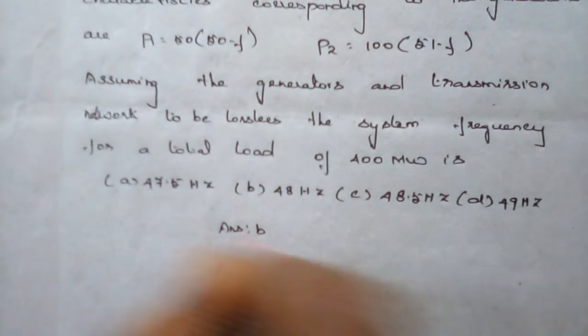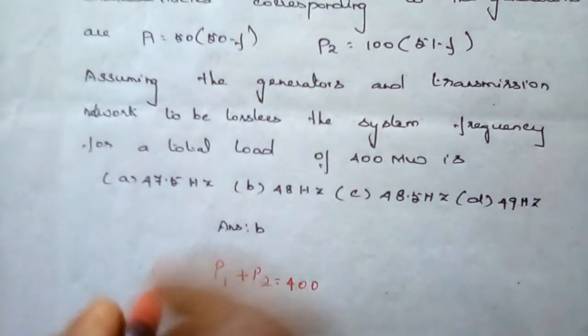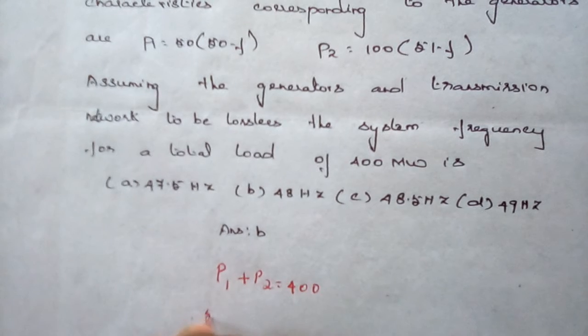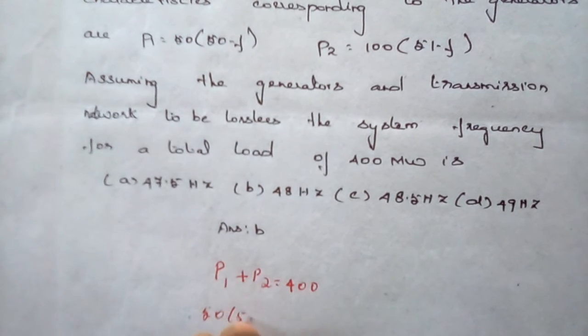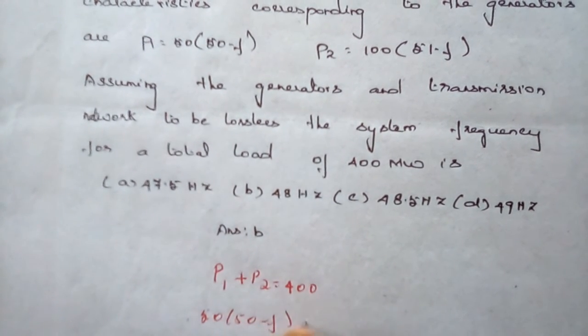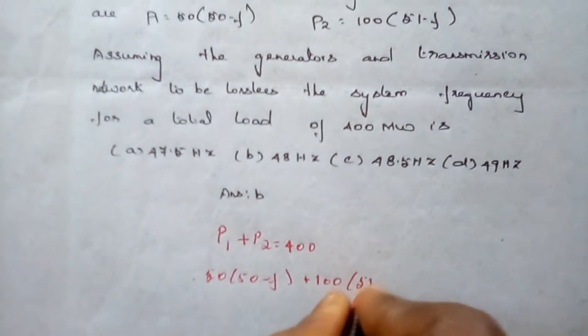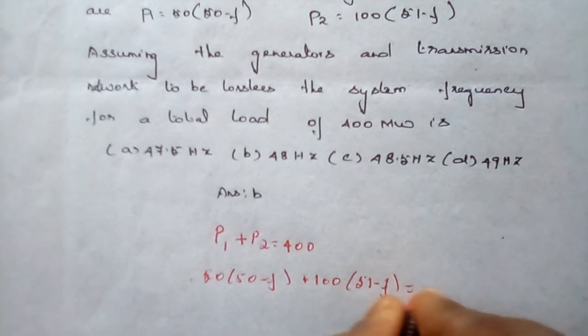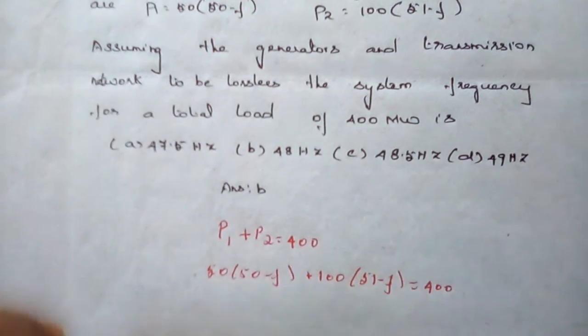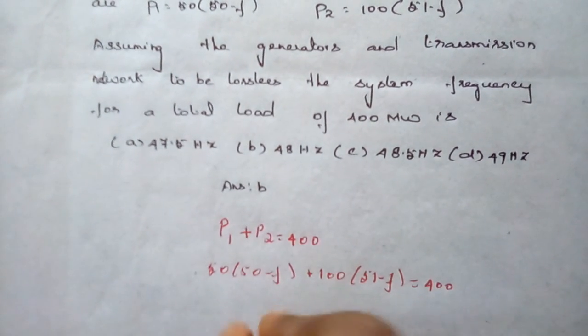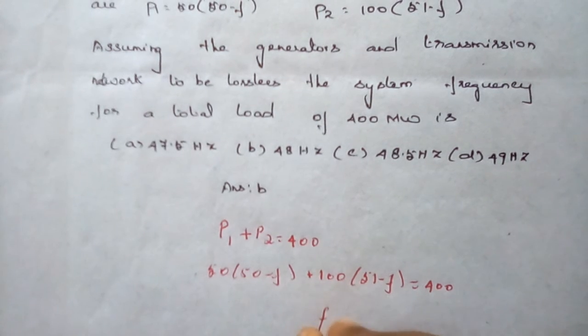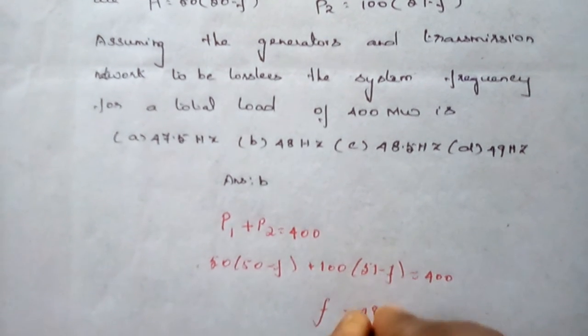Here P1 and P2 are given: P1 is 50 into (50 minus F) plus 100 into (51 minus F), which is equal to 400. By solving this expression, you get the frequency F.